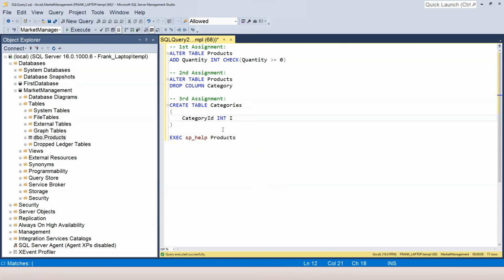It is going to be an identity column. The initial value of the ID is going to be 1, and every time it increases by 1. Now I want to add a column constraint because this is going to be a primary key. So I'm going to say primary key. Okay, that's my first column definition.